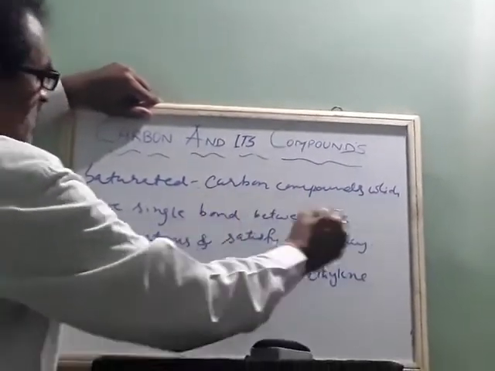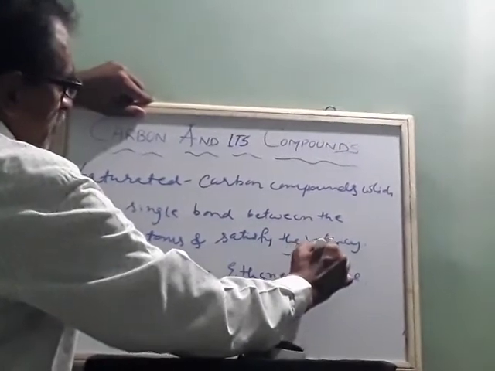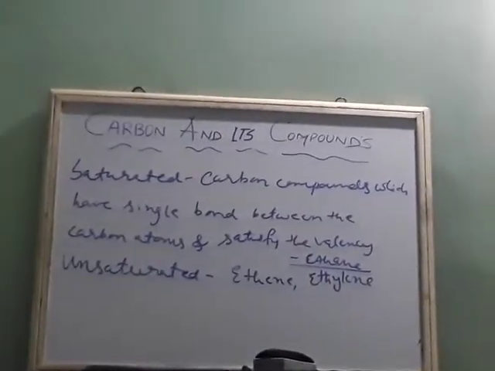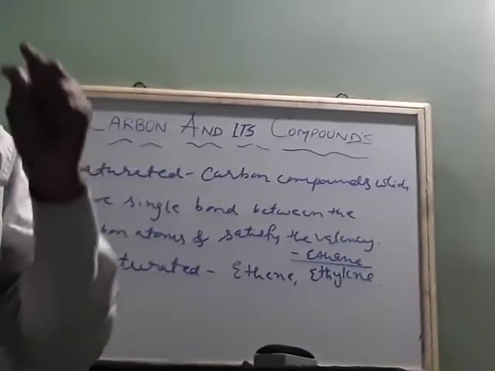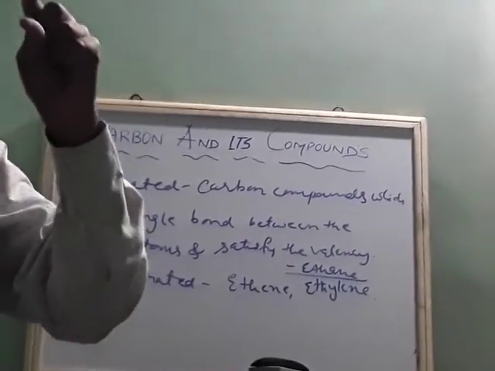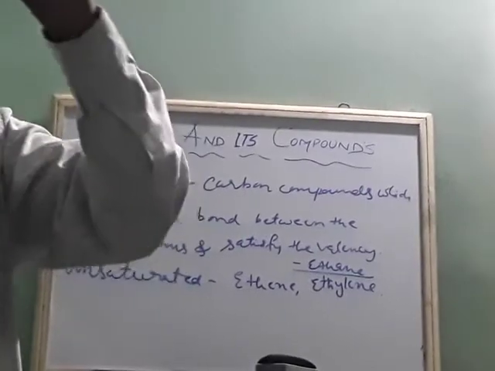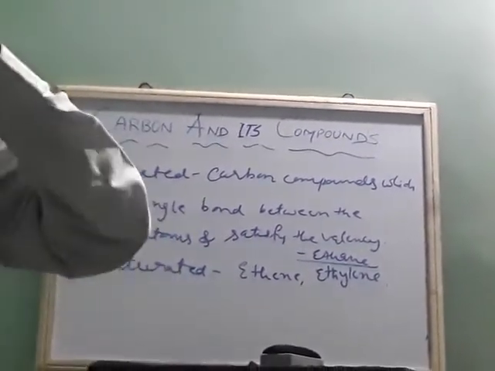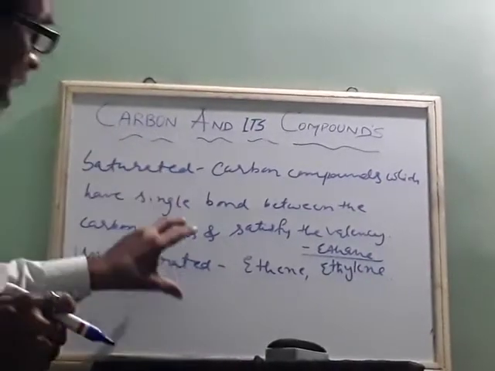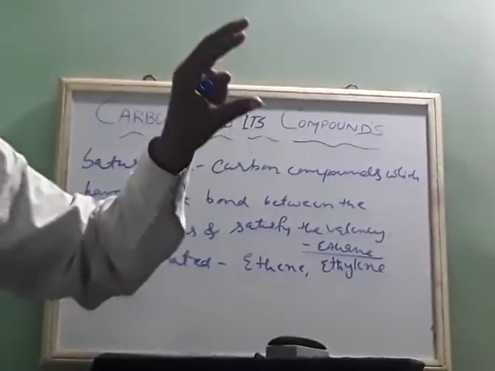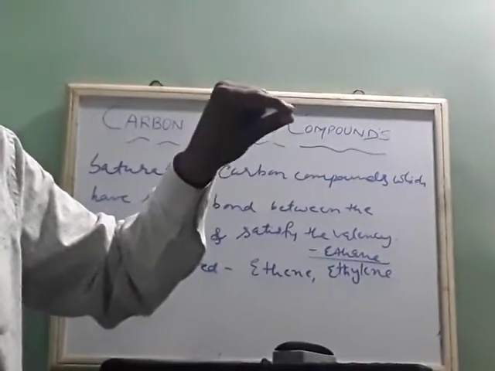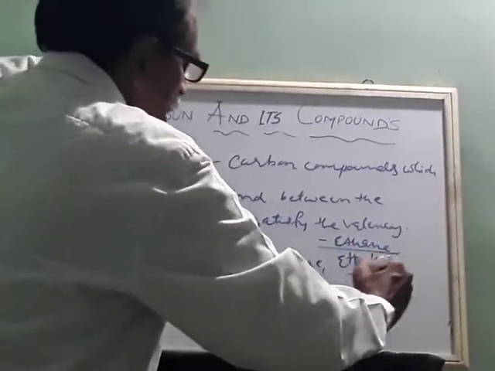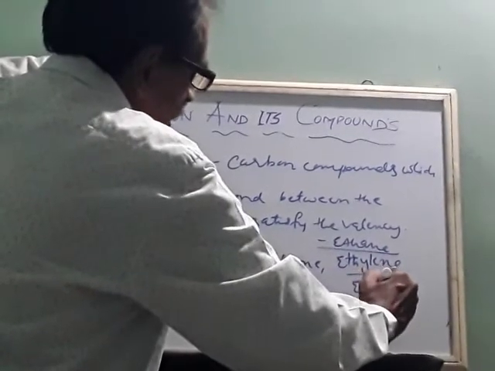So saturated here it is ethane. Again, for these there are names. Saturated compounds end with the suffix ane, and unsaturated compounds end with the suffix ene and yne. It's called ethylene, or ethyne, or acetylene.